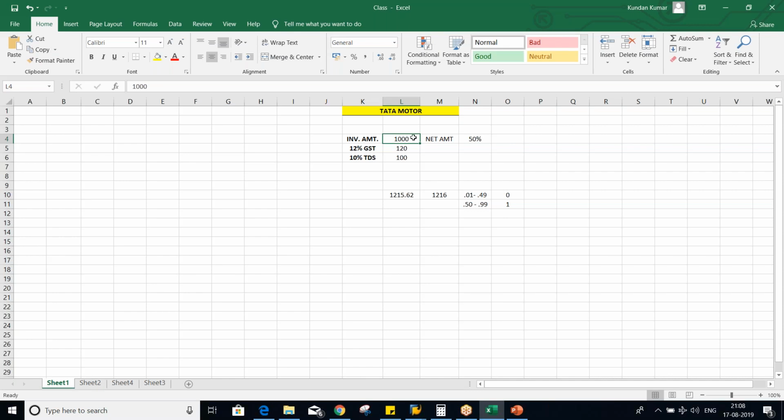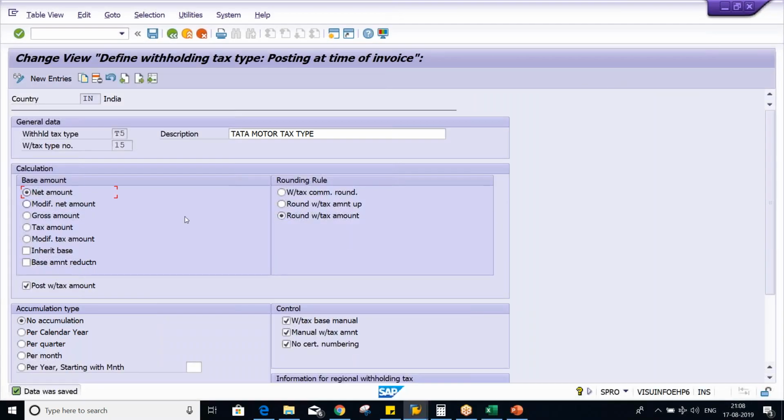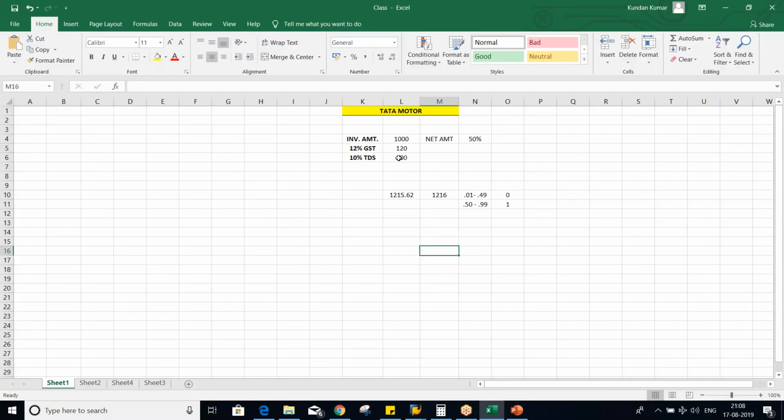So here this is the base amount, guys, 1000. Let's suppose 1000 is the base amount. I'll just do one thing here, make it net amount itself. Okay, so now if we say that how much this 10% TDS is going to be deducted, this tax code also determines what percentage of the base amount is subjected to tax, on which portion of the base amount the tax is going to be deducted.